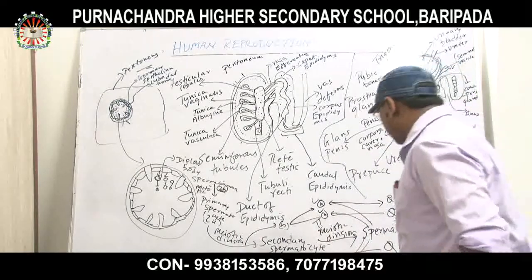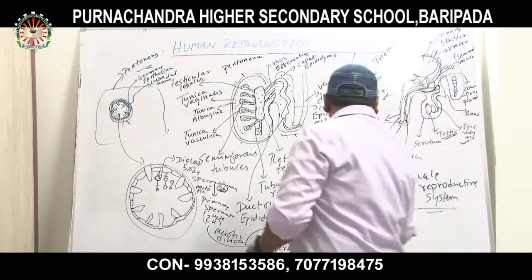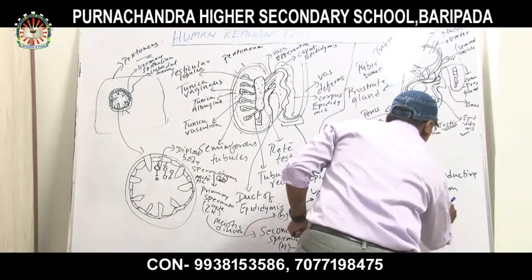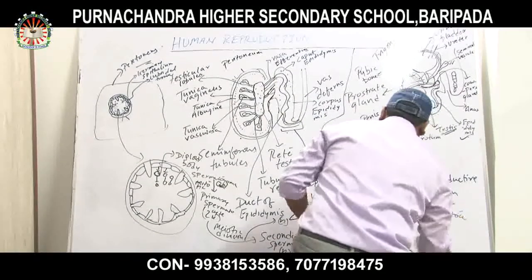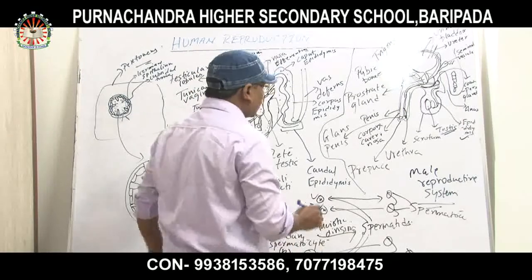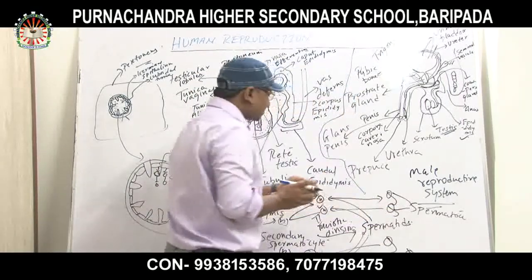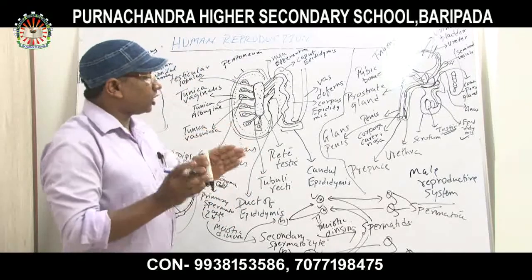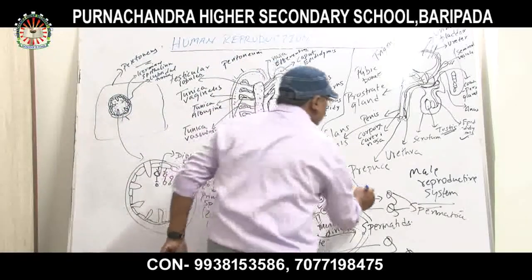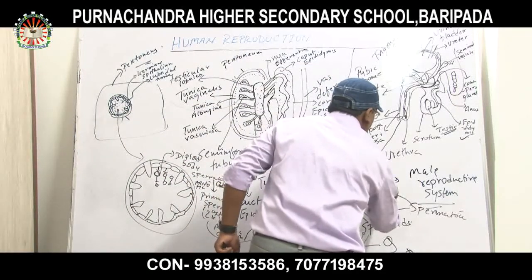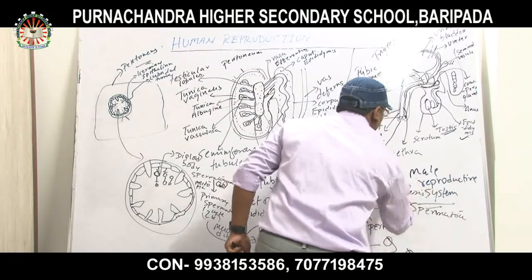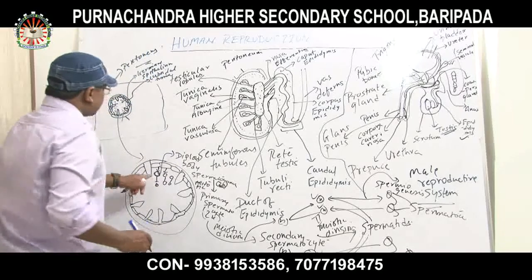The production of spermatozoa from spermatid is called spermiogenesis. The process which takes place in the formation of spermatozoa from spermatid is spermiogenesis. The process is spermiogenesis.